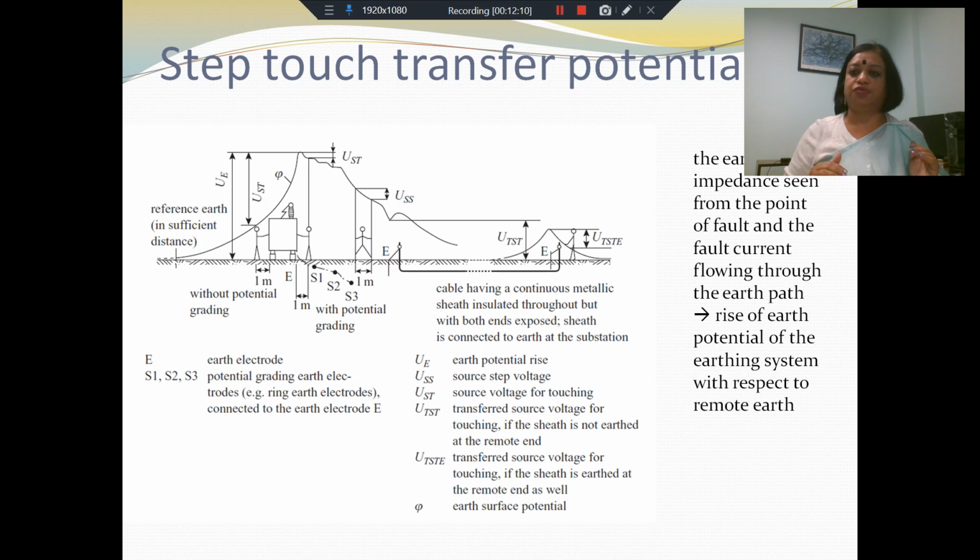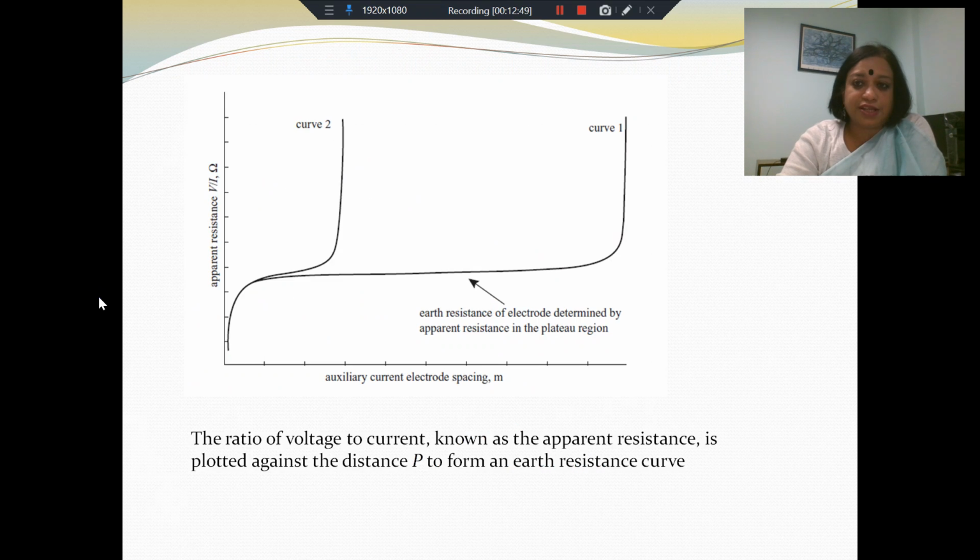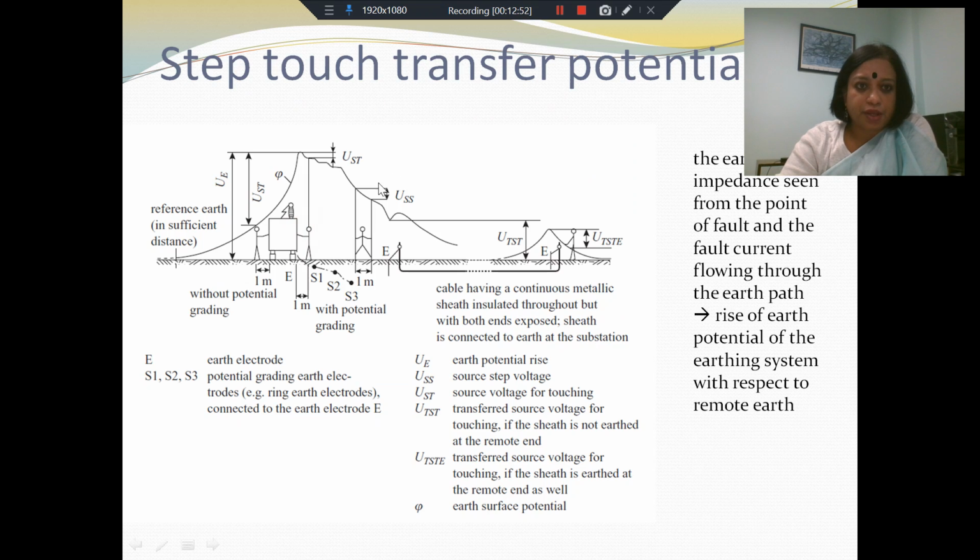So ordinarily, what we would want is for every point on the earthing system to be at the same potential, and they should not have any potential difference with reference to the global earth or the remote earth, which is ground zero conditions. Now, what happens is, when high currents flow, because of the earth resistivity and high fault currents, we might acquire two situations. Different points on the earth system may not be at the same potential, and at each of these points you will obtain a potential rise with respect to the remote earth. And depending on that, we define what are called touch potential.